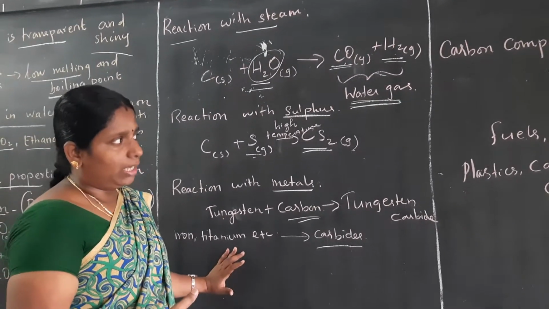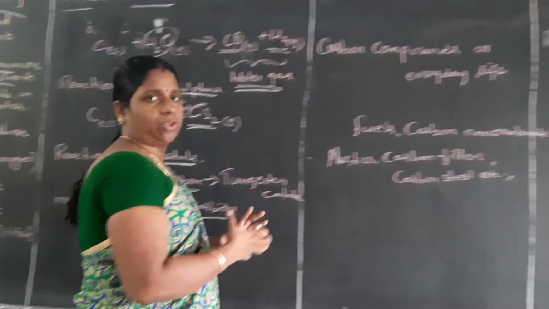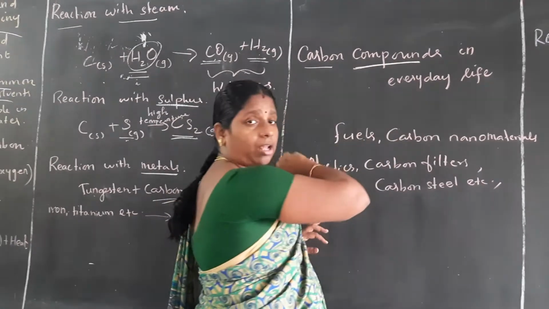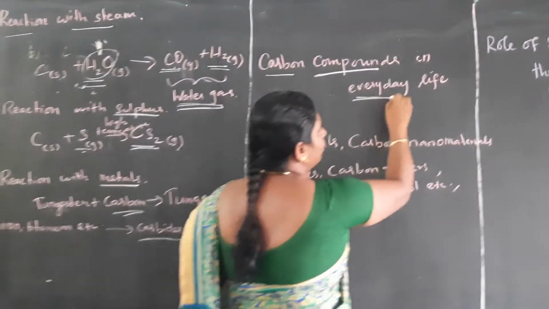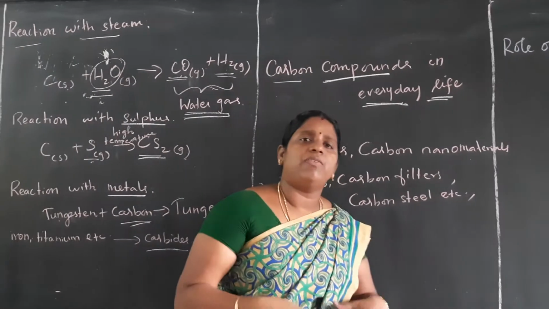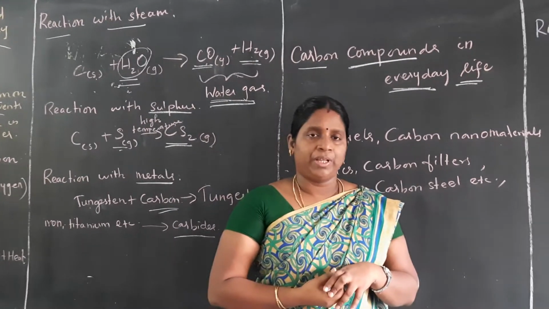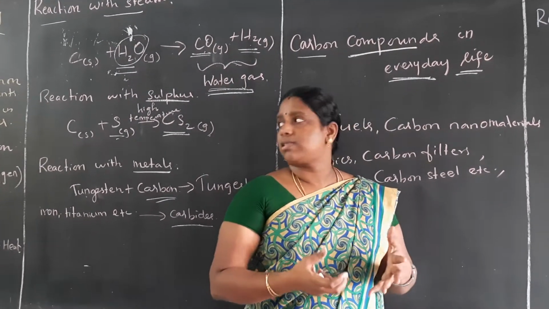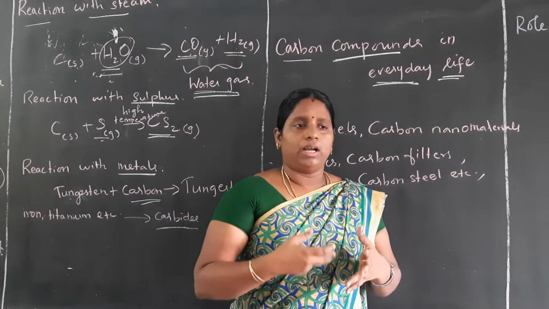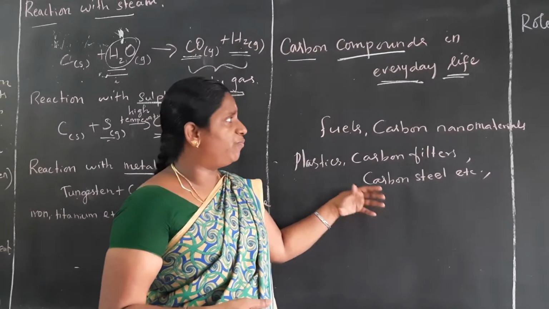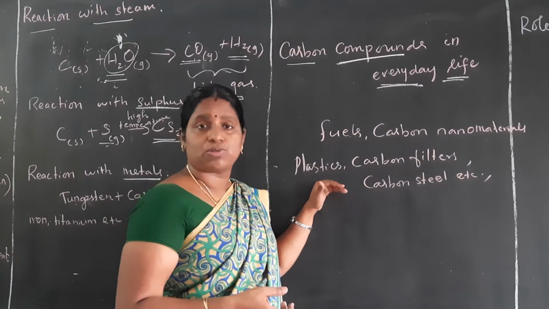Let me see the general topic, carbon compounds in our everyday life. In our everyday life, we use a lot of carbon compounds like fuels, petrol, chemicals, carbon steel, filters, and plastics.